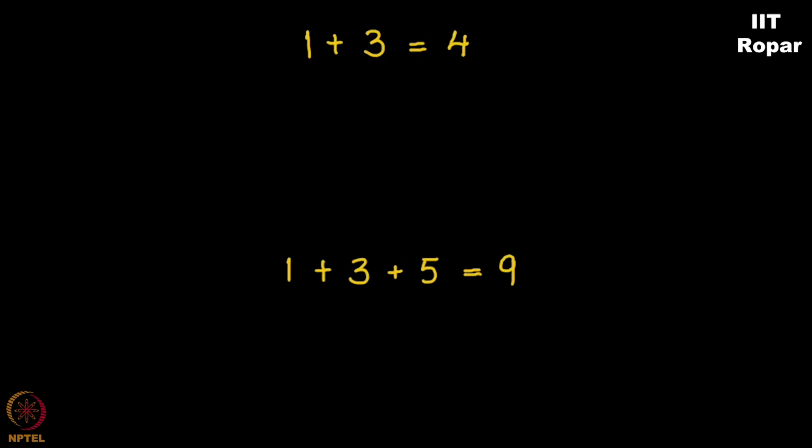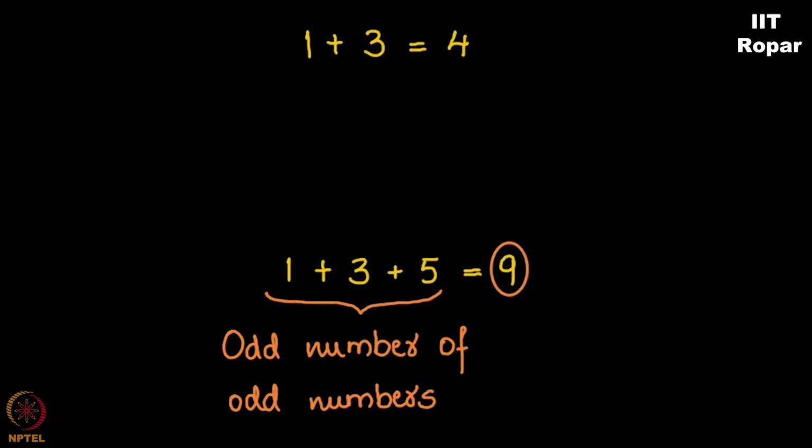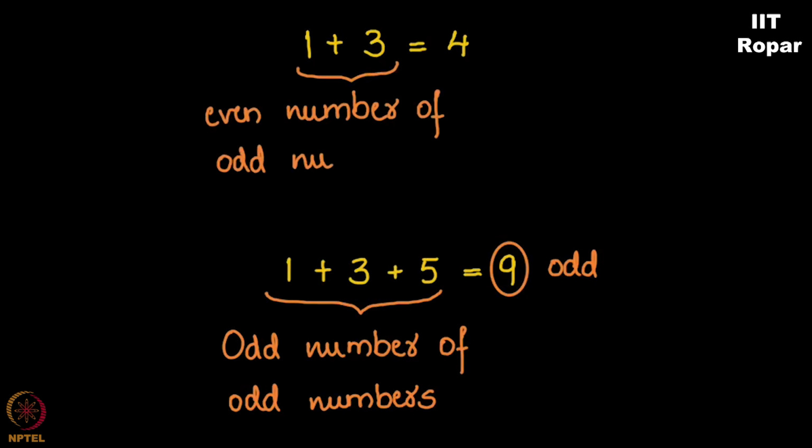With these two expressions, can we make or observe something? When you have odd number of odd numbers, the sum is always odd. When you have even number of odd numbers, the sum is an even number. Did you see this first case? It is an even number. Why? We had even number of odd numbers. And the second case, it is an odd number because we had odd number of odd numbers. We have 3 odd numbers here, 1, 3 and 5. Right? Keep these two results in your mind.